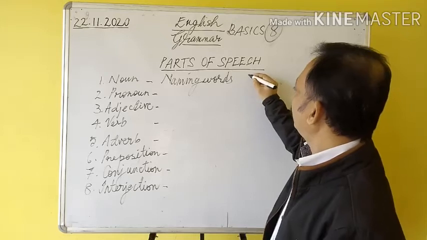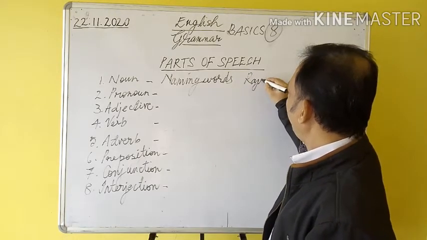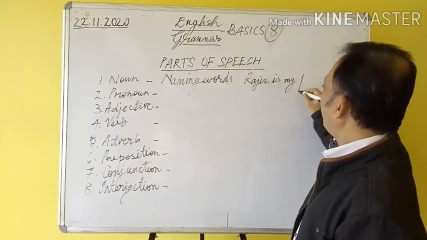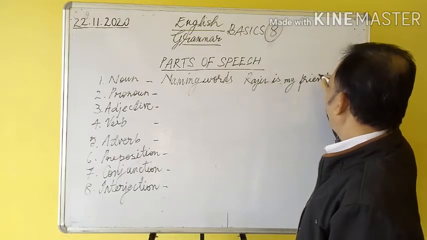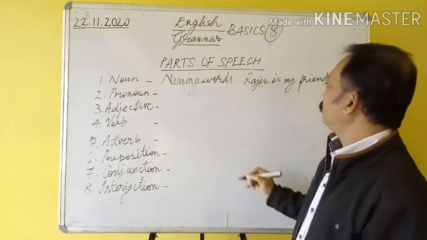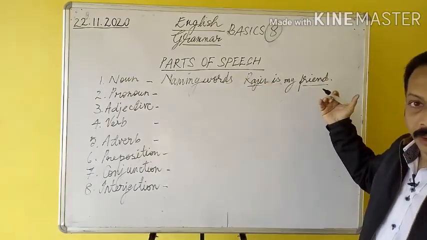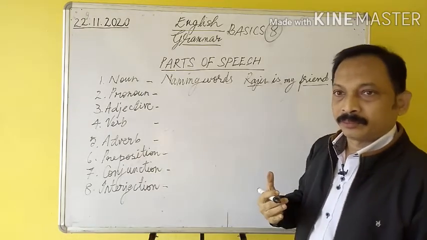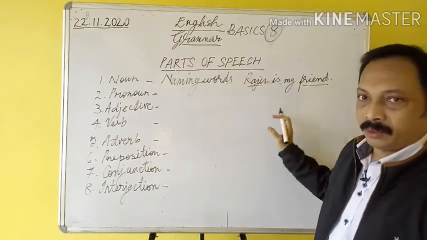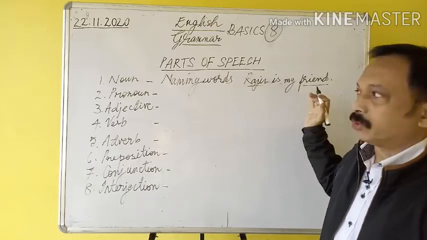For example, Raju is my friend. Raju is the name of a person, so it is a noun. Also, there is one more noun here, friend. Friend is a relation. Friendship is a relation. When you write friend, it is a name of a person, the relation with a person. So this is also a noun.